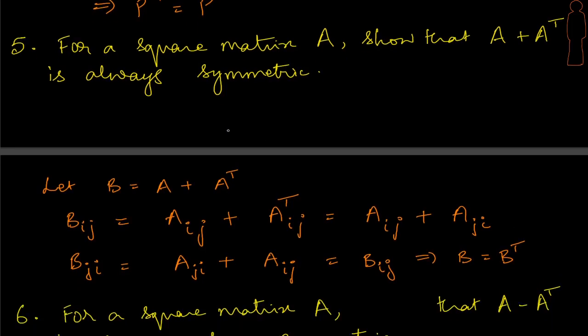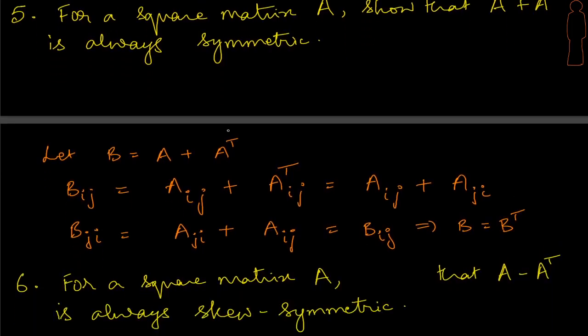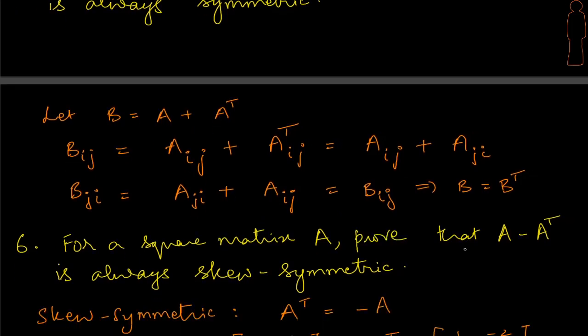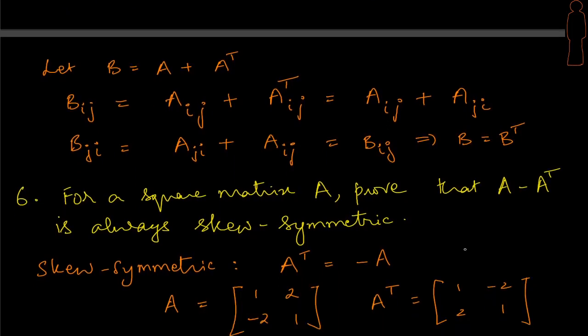Okay, very similar problem next. For a square matrix, we have to prove that A minus A transpose is always skew symmetric. Okay, what is skew symmetric? First, let's look at the definition of skew symmetric. When we say skew symmetric, it means that the transpose of a matrix is the same as its negation. So if A transpose is equal to minus A, then we call A skew symmetric.